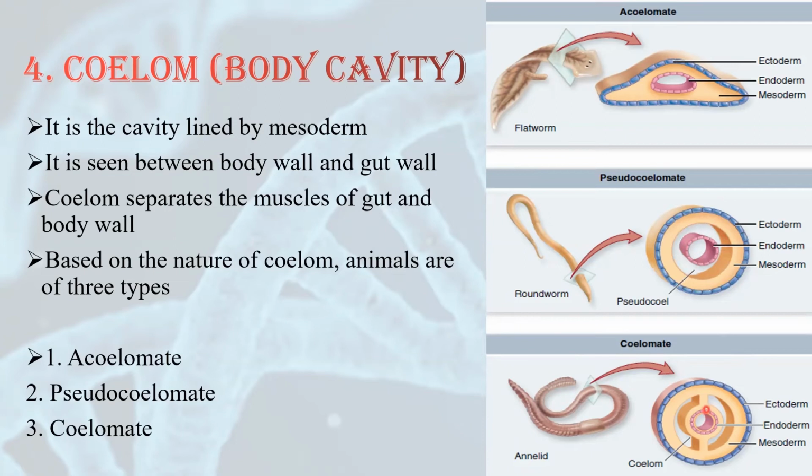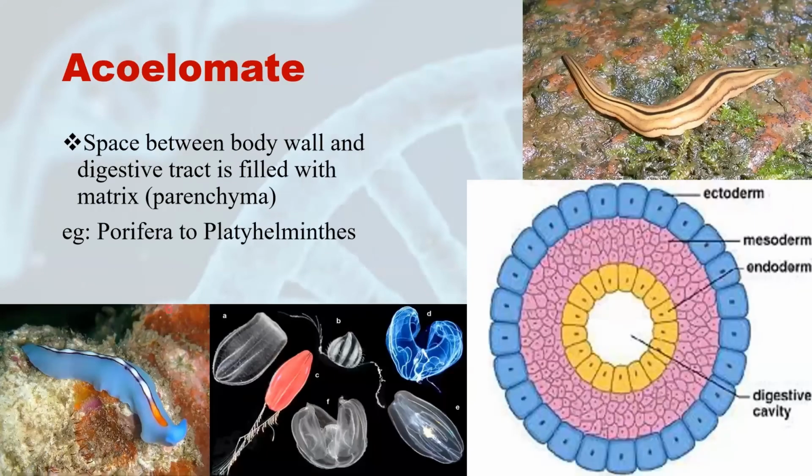And the third one, as I have already explained earlier, has a cavity and the cavity is lined by mesoderm on both the sides. That's why this is a true coelom. So these animals are called true coelomates or eucoelomates, or simply you can call them coelomates. Now let's see these one by one with examples.